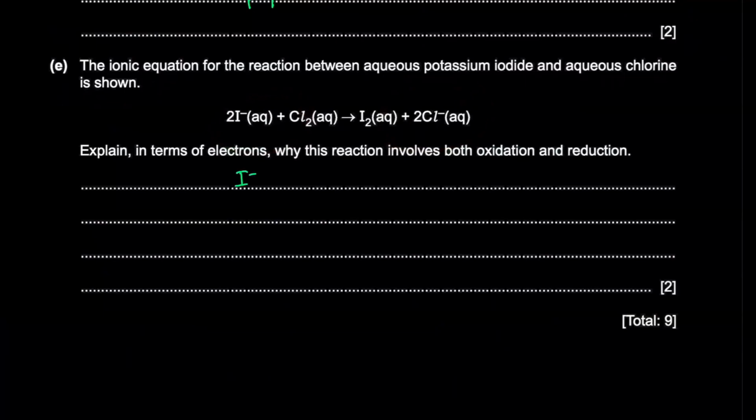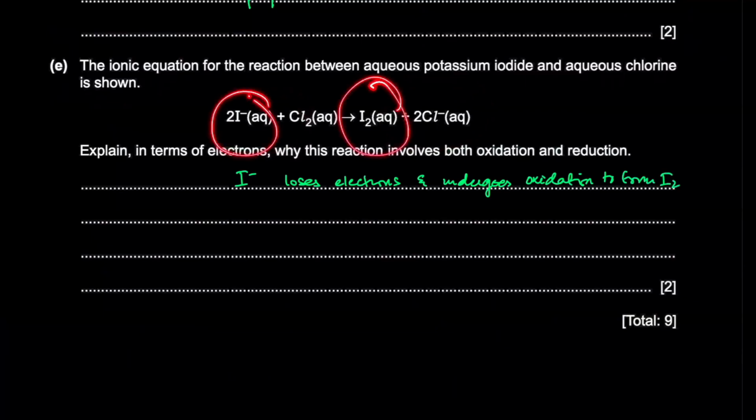So I- loses electrons and undergoes oxidation to form I2. I- is making I2, so it loses electrons to form I2. It's a reducing agent, undergoes oxidation.